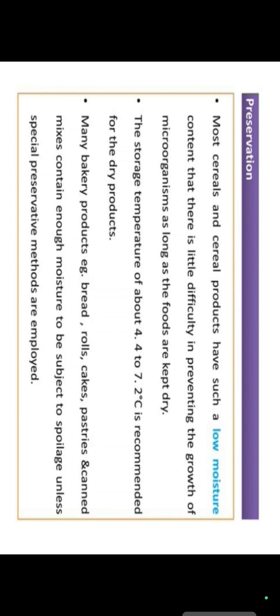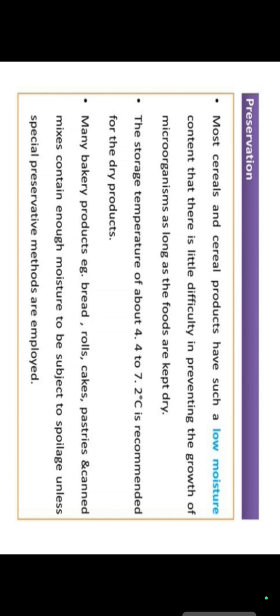Mainly, the temperature at which we can store the food is 4.4 to 7.2 degrees. Some other products, like bakery products such as bread, rolls, cakes, and pastries, have enough moisture, so these foods are easily spoiled, and they are a good source of energy and food for the microbes.